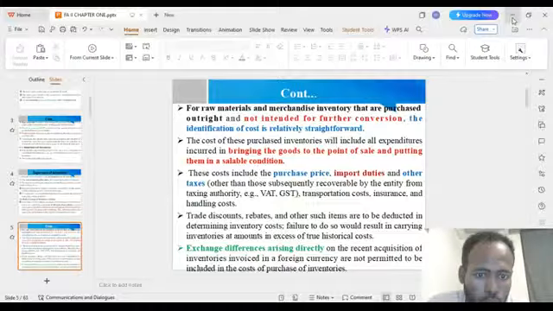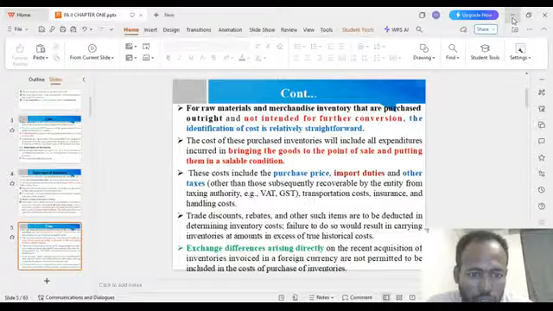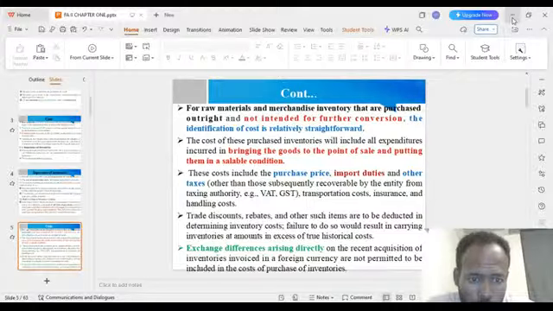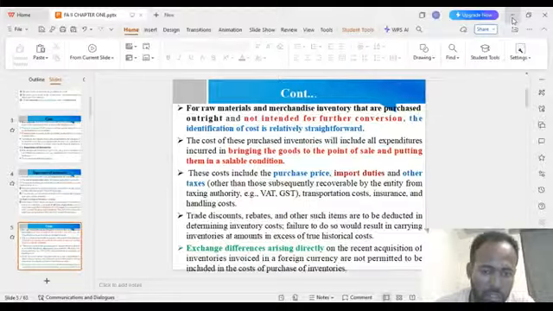Failure to do so would result in carrying inventory at an amount in excess of historical cost. Exchange differences arising directly on the recent acquisition of inventories invoiced in a foreign currency are not permitted to be included in the cost of purchase of the inventory. This is well known, as you learned in Fundamentals of Accounting One.